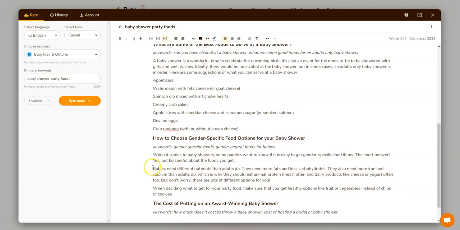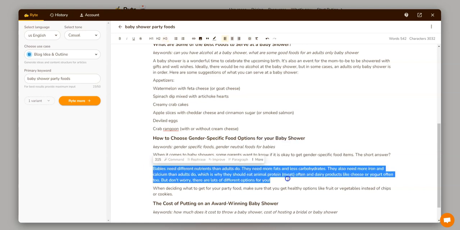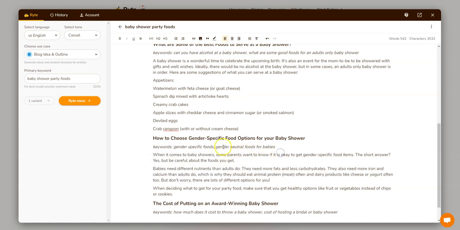Right here, Rytr's going off on a tangent explaining the difference between adult food and baby food, and that's not what we're asking. We're really asking the software to tell us about gender specific, if you're having a boy or you're having a girl. So if you're having a baby shower and they don't know if it's a boy or a girl yet, if they haven't done a reveal, and then you come up and bring blue cookies, which kind of symbolize a boy, or pink cookies, right? So it's really, do you choose gender specific, or do you just go neutral, like a yellow color or something like that, where it's a neutral color, so it's not specific.